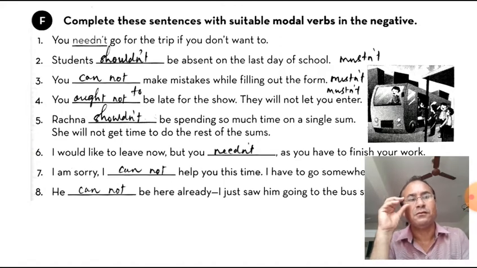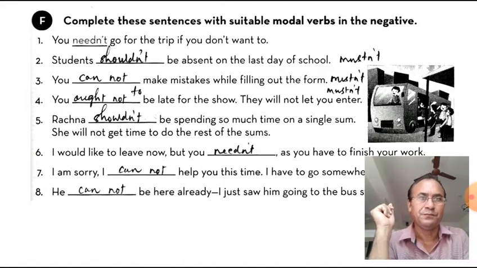Now let's see the exercise F. Complete these sentences with suitable modal verbs in the negative. One has been given: You need not go for the trip if you don't want. So this way we will have to make the sentence negative. Students shouldn't be absent on the last day of school.